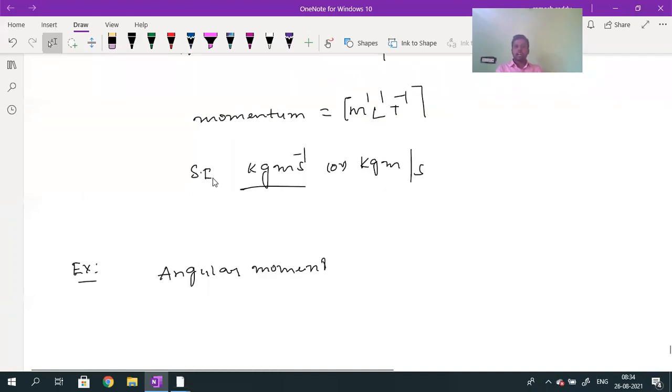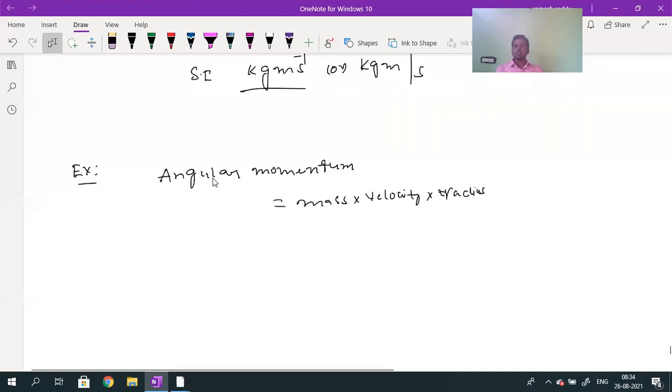Angular momentum is the product of mass, velocity and radius, that is mvr. What is the dimensional formula for angular momentum?